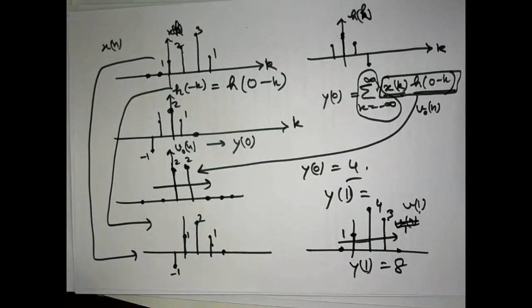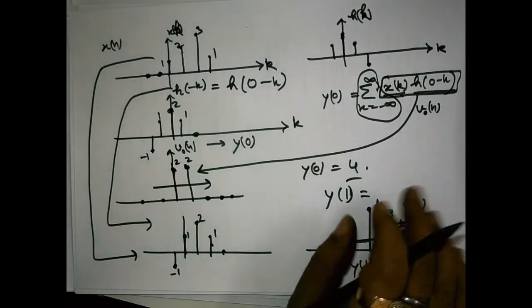So let us do the things for another example to make the things more clear. And determine the output yn. Say problem number 2.